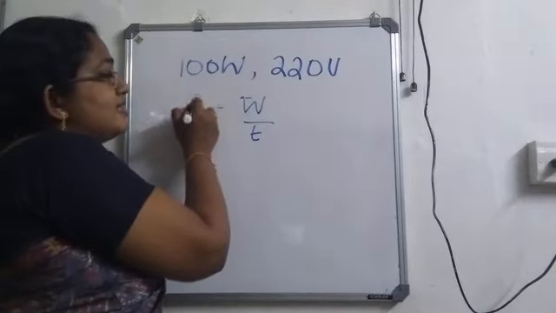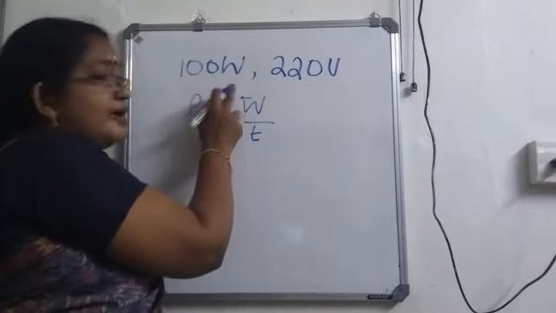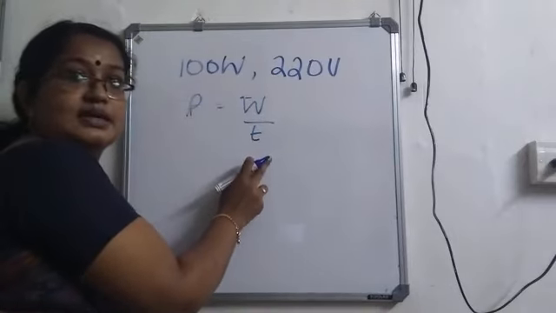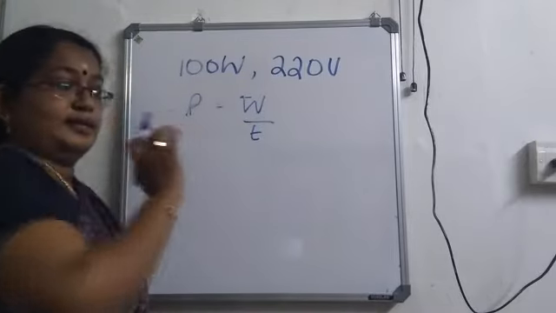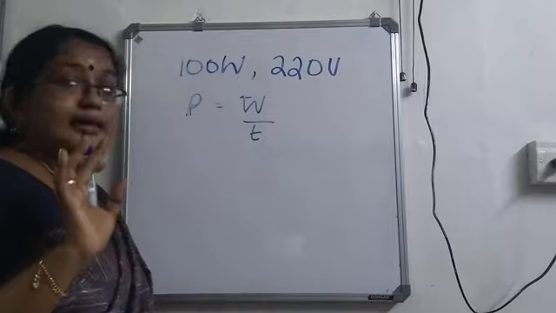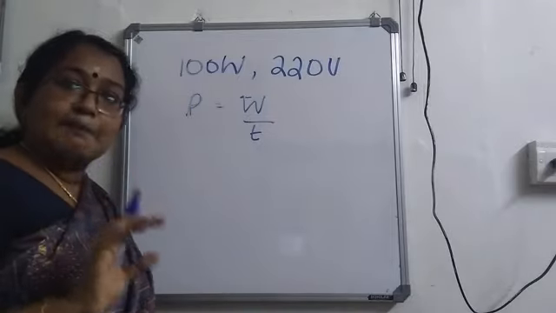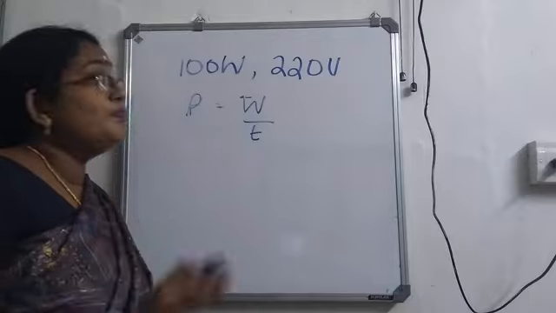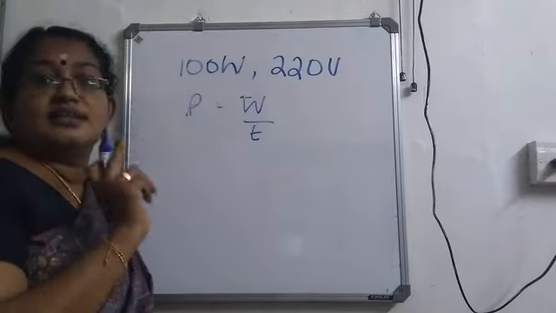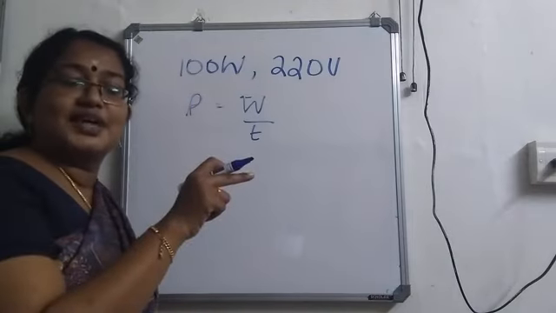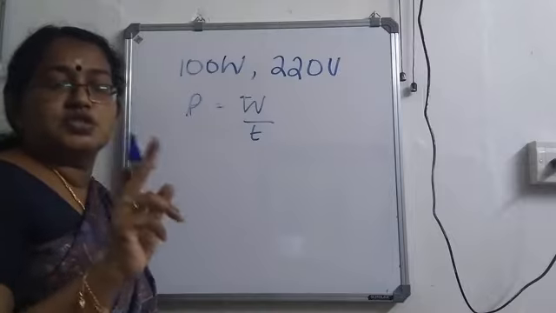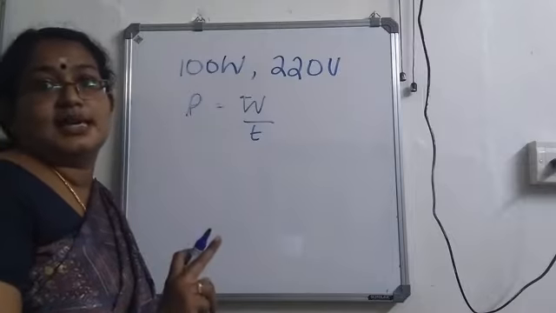So, if the power is given as 100 watt in the power rating, that means that particular appliance will consume 100 joules of energy in 1 second. Joule is the SI unit for energy and second is the SI unit for time.